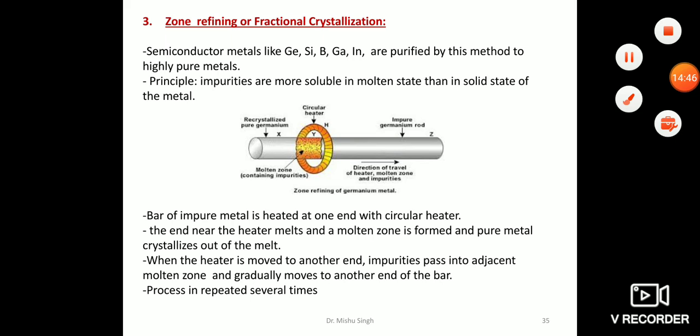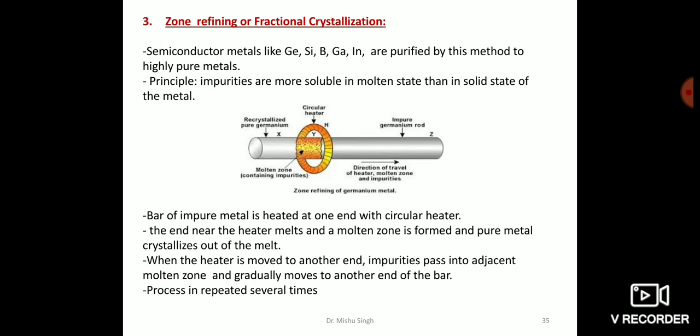Next comes zone refining. This method is extremely useful for producing metals of very high purity, like germanium, silicon, boron, gallium, indium. This method is based upon the principle that the impurities are more soluble in the molten state than in the solid state of the metals. In other words, when the molten metal of an impure metal is allowed to cool, the pure metal crystallizes out while the impurities remain in the melt.